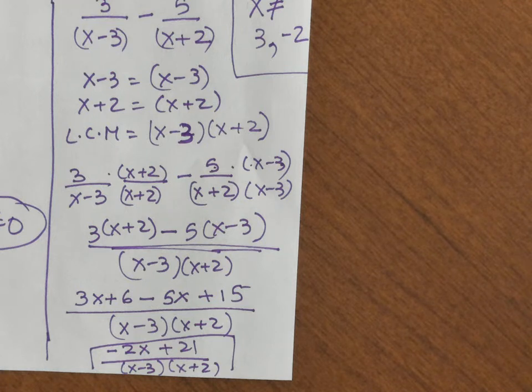Any questions? No, we're all good. Okay, let's do 17.